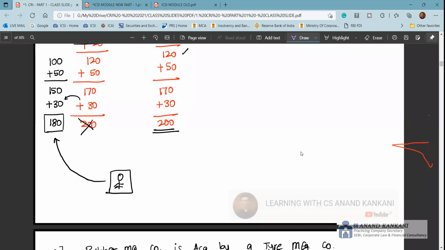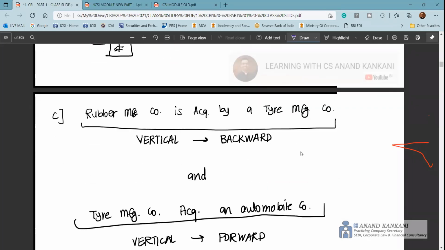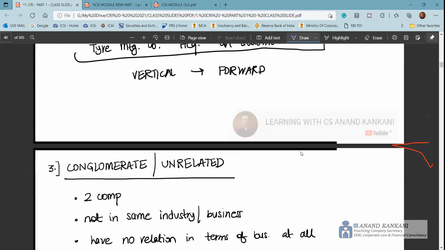And CCI also cannot do anything because this is not abuse of dominance, right? You're not doing price bidding, you're not doing the price reduction, right? You're not selling it below the cost, you're still selling it above the cost. So no one can accuse you of any anti-competitive practice. Then this is the example, same example.